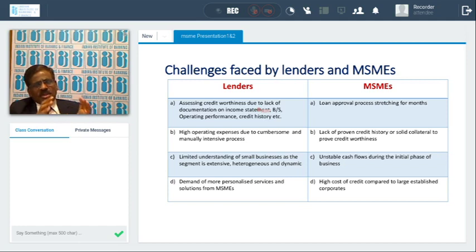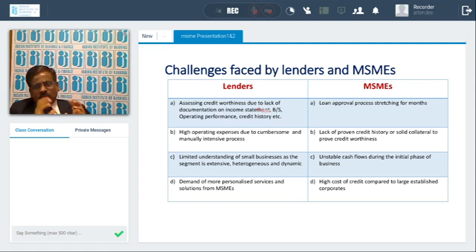And not only that, even the bankers do not have that much technical expertise to deal with all sorts of MSME activities. Maybe it could be handloom, it could be the car industry, it could be any other industry. They do not have that much exposure to these activities, so they are not able to understand the problems of the MSMEs. So that is creating a problem for the lenders also.